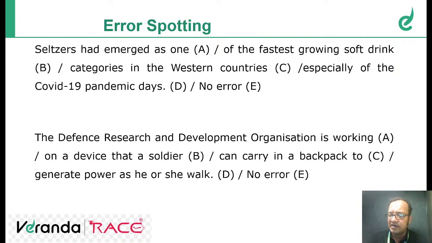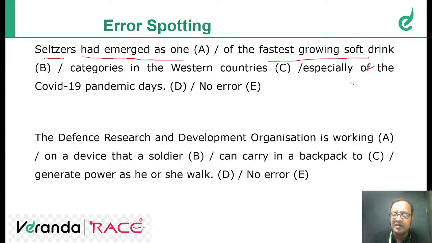Okay. Next. Seltzers has emerged as one of the fastest growing soft drink categories in the Western countries, especially of the COVID-19 pandemic days. Seltzers had emerged as one of the fastest growing soft drink categories in the Western countries, especially of the COVID-19 pandemic days.